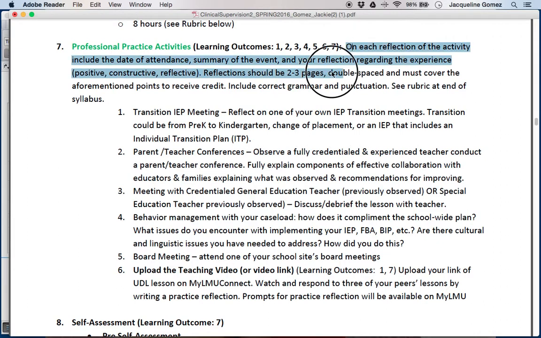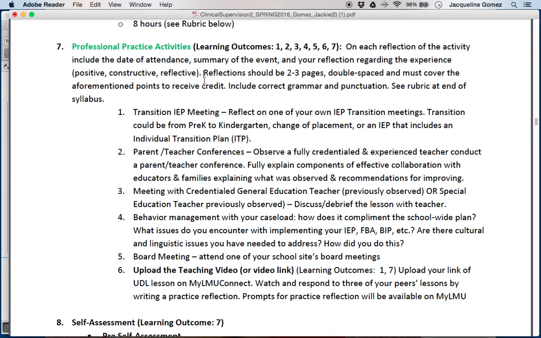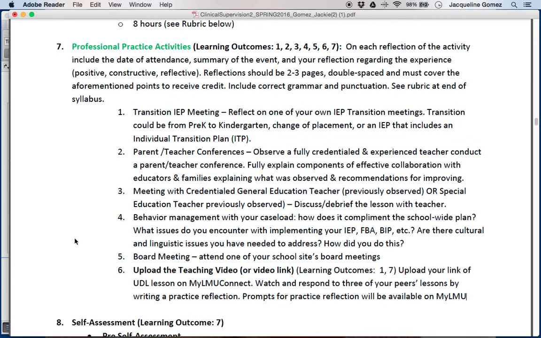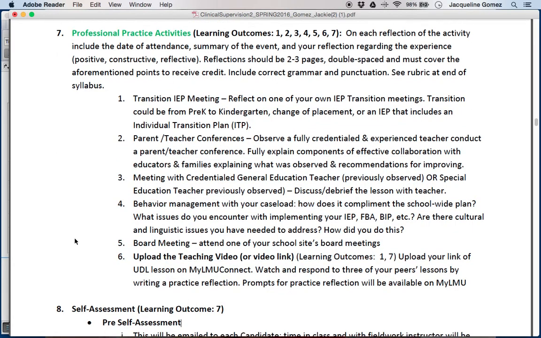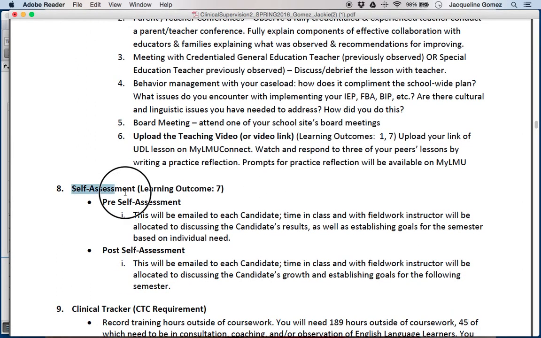cover these various points, but there's actually a rubric if you scroll all the way down to the end of the syllabus, and you'll see more information. You can also watch the video module which will further explain these various activities that are listed here. Since those are already explained in another video, I will not be speaking about them in further depth in this particular video.